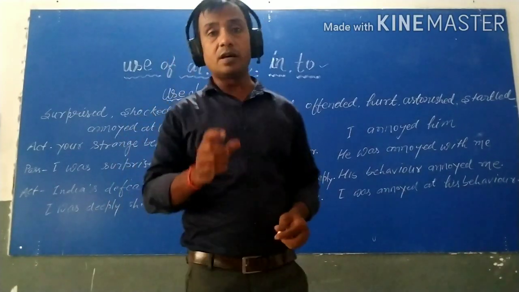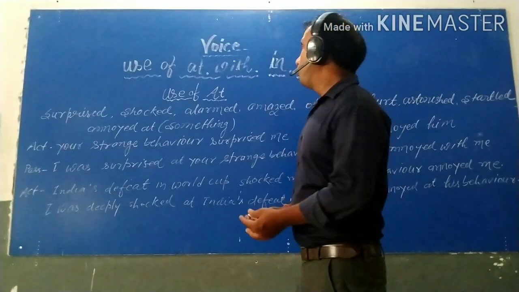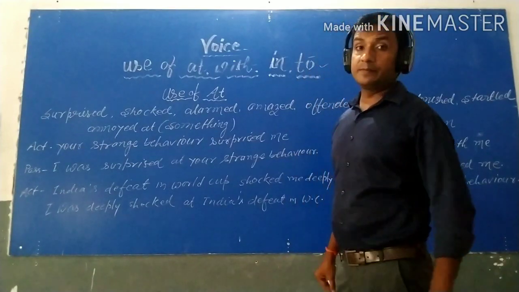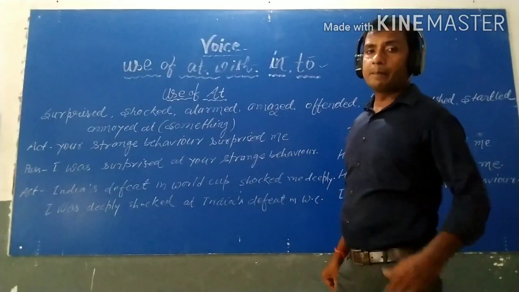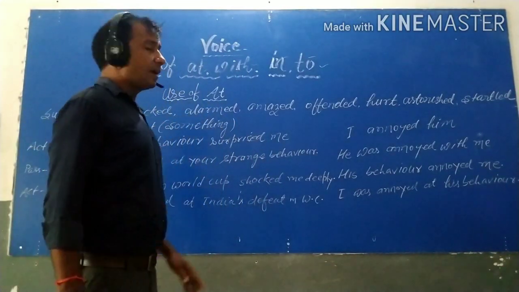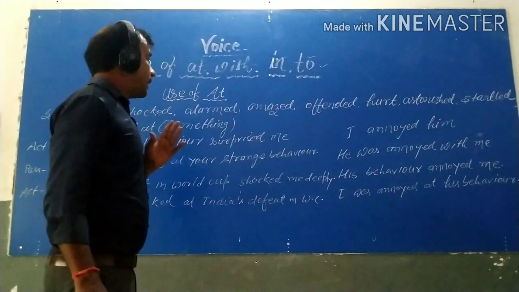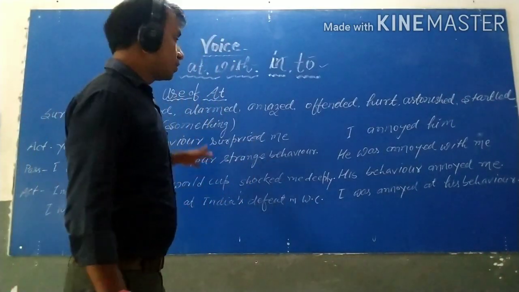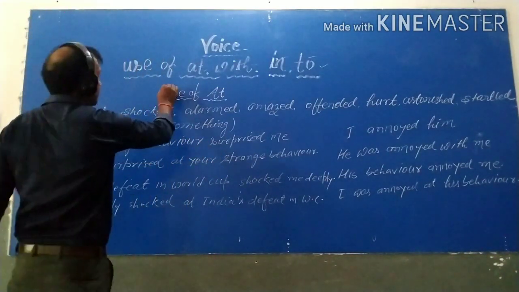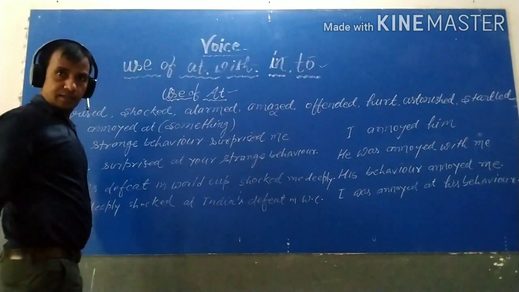And you have to learn and remember the words which are used with at, with, in or to. So this video is going to be very important. Be careful, be attentive, listen to each word and pay your complete attention to the book. So students, let's start. At first, we should discuss the use of prepositions in passive voice.